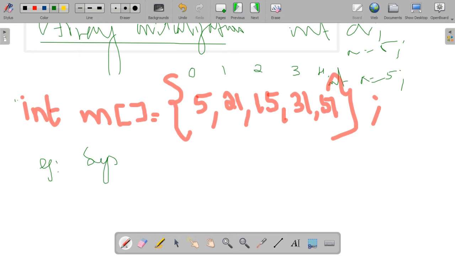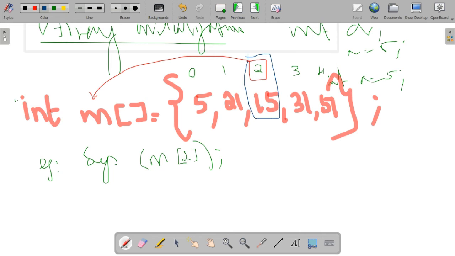There are some examples, like System.out.println(m[2]). What is the output of m[2]? We have to write the element at position 2 of this array. So which element is at m[2]? Yes, the output is 15.